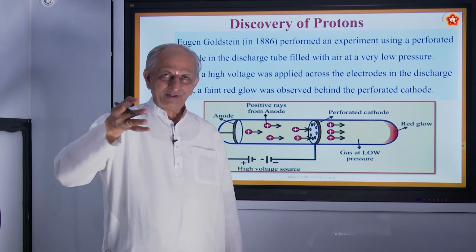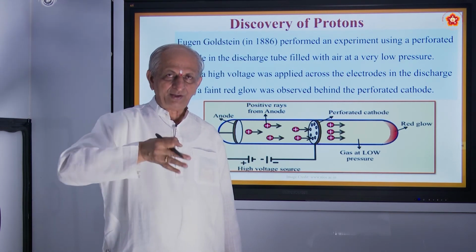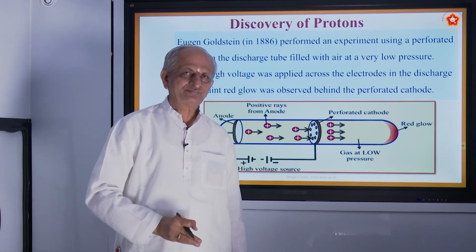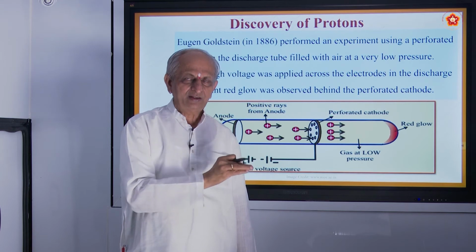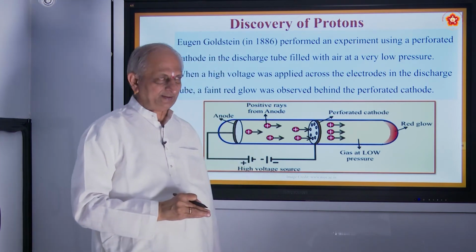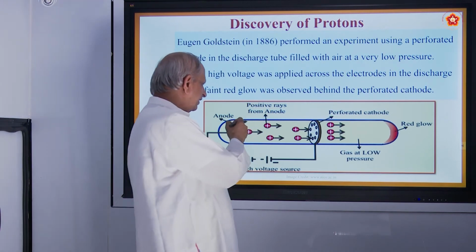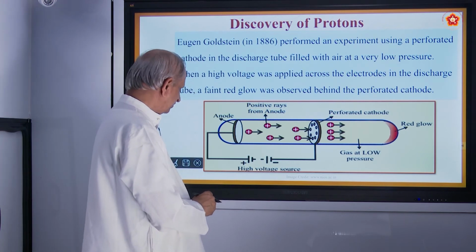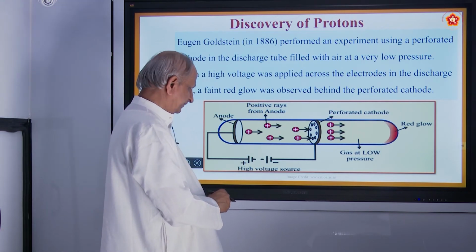Because when you go to the fields, they supply water to several miles. The water of the canal is made to go into different fields through canals. So also here there will be what are called canal rays or anode rays.